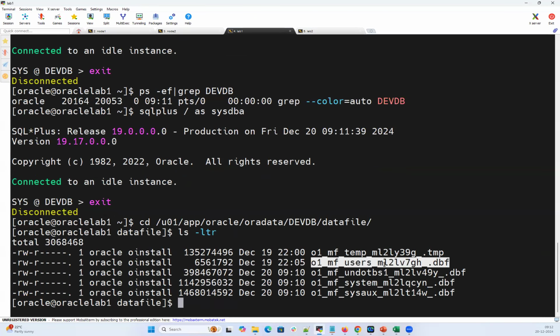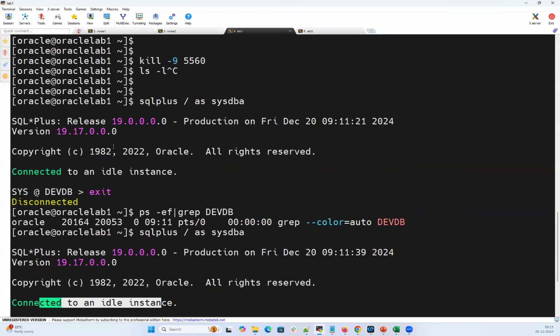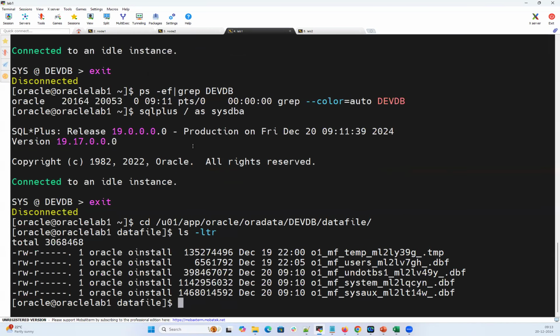I have all the data files. I have all the end user data here. But the end user will not be able to access this data, which is available in these data files, because they first have to connect to the instance, and whatever query or transaction they're doing, they have to do it from the instance. My instance itself is down now because the mandatory background process got killed and the instance went down.